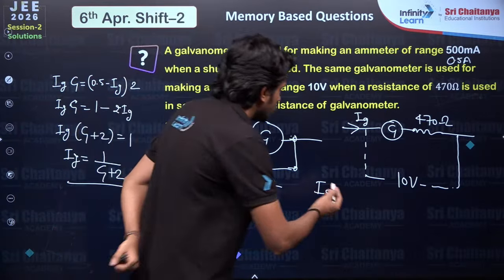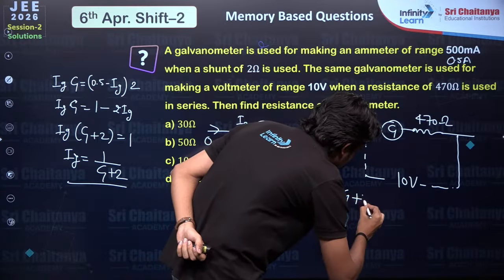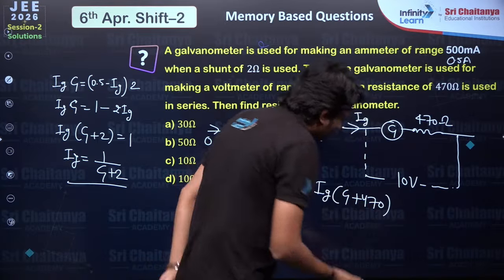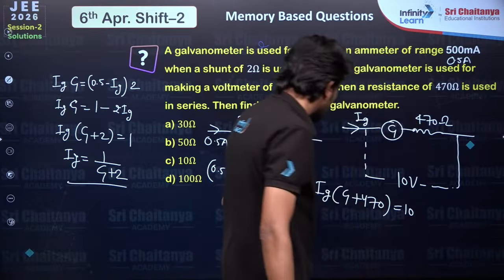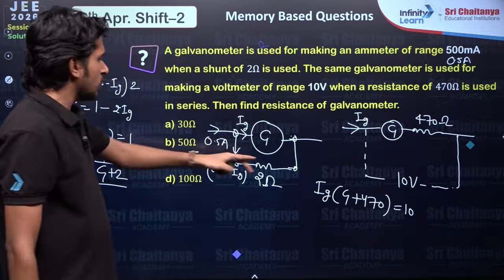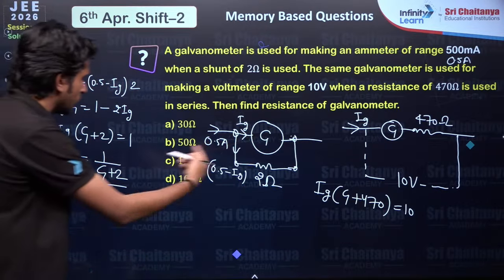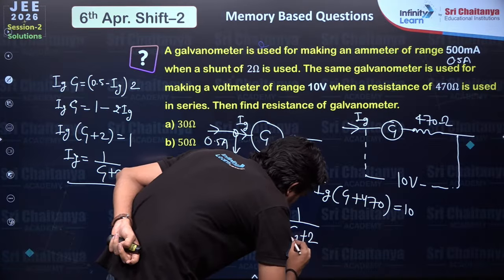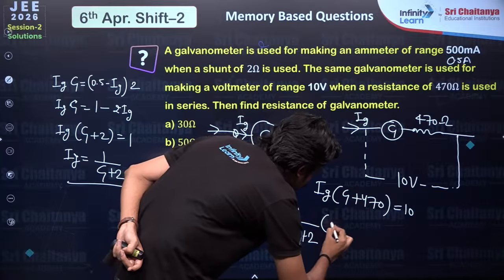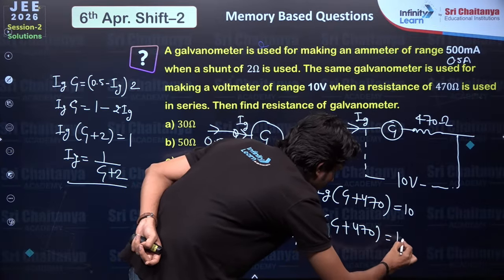Now look at here. So Ig into R, (G plus 470) equals the voltage drop, 10 volts. Now what do we need actually? We need the value of G. So Ig could be written as 1 upon (G plus 2). 1 upon (G plus 2) into (G plus 470) equals 10.